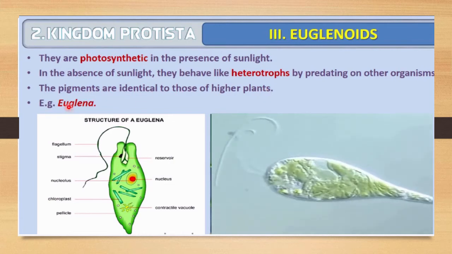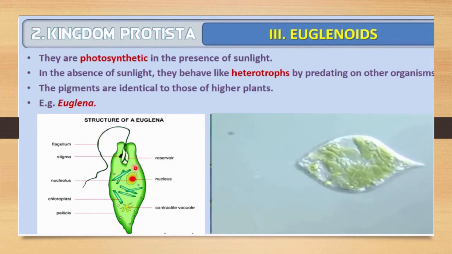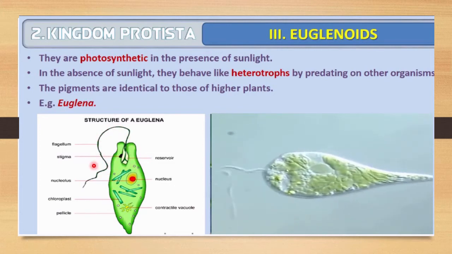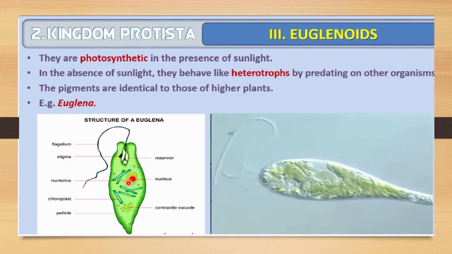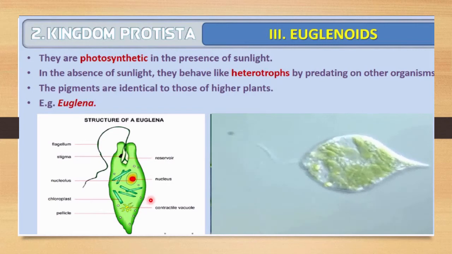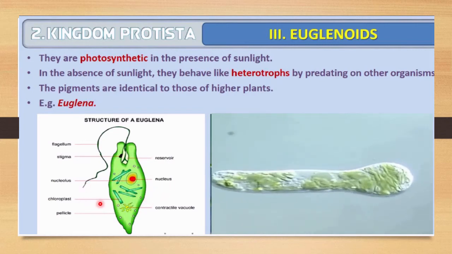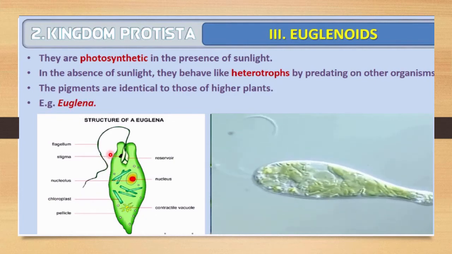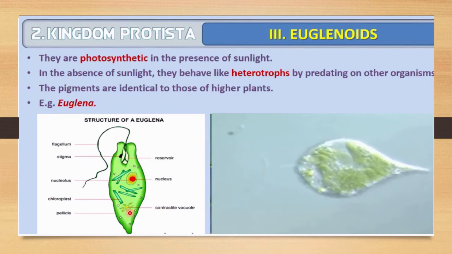And for example, Euglena. Here you can see the structure of Euglena. They will have a flagellum, and one stigma is also present over here. This is the nucleus and nucleolus. Because it is a eukaryotic organism, it will also have a nucleus and nucleolus. Then here you can see the structure of a chloroplast. Then the outermost layer is the pellicle. And here you can see the contractile vacuole.